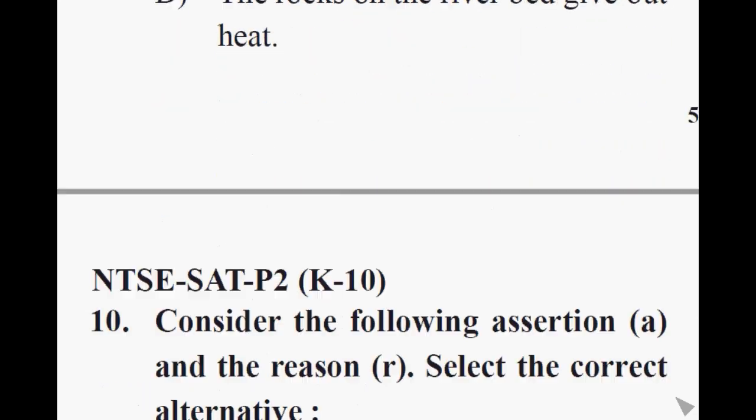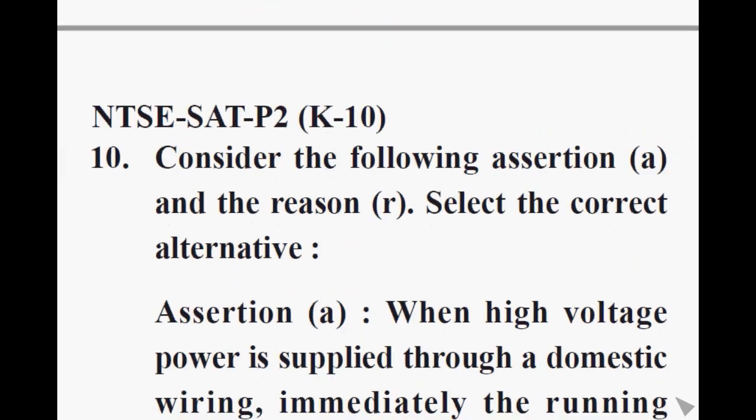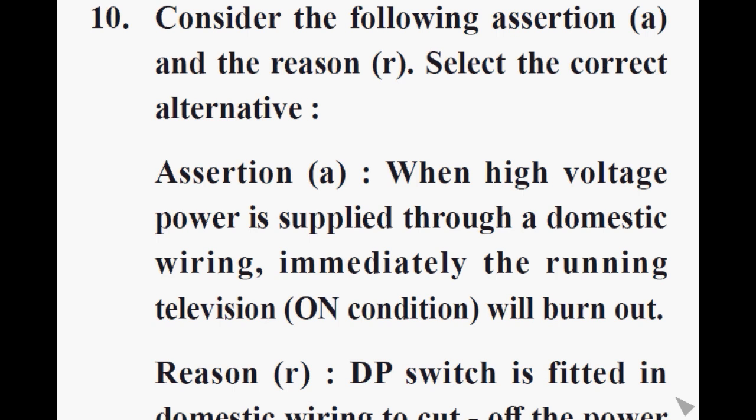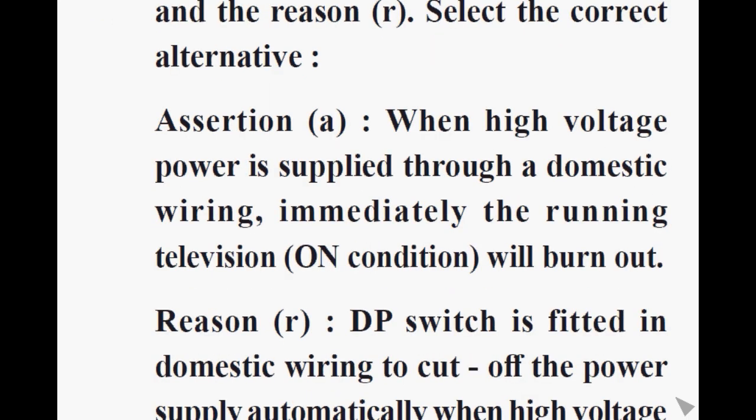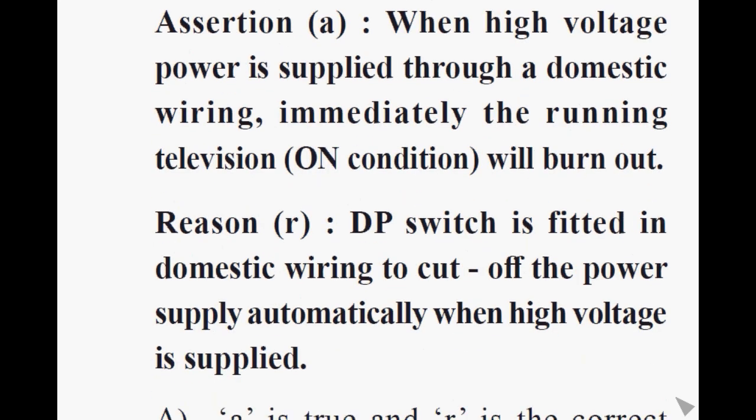Next question. Question number 10. Consider the following assertion A and the reason R. Select the correct alternative. Assertion: When high voltage power is supplied through a domestic wiring, immediately the running television will burn out. Reason: DP switch is fitted in domestic wiring to cut off the power supply automatically when high voltage is supplied.